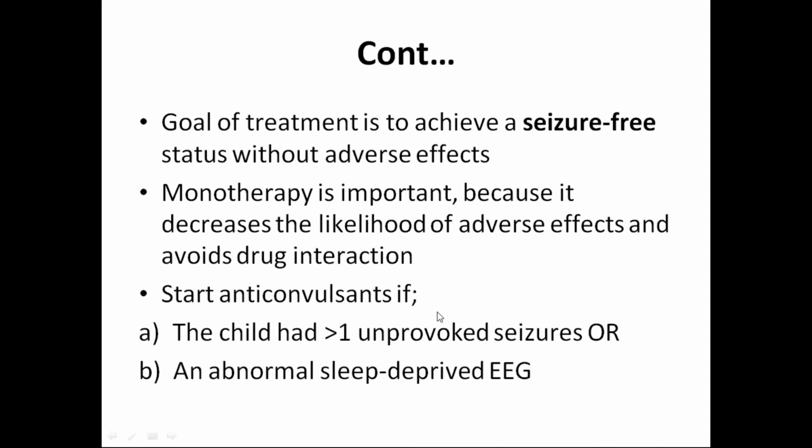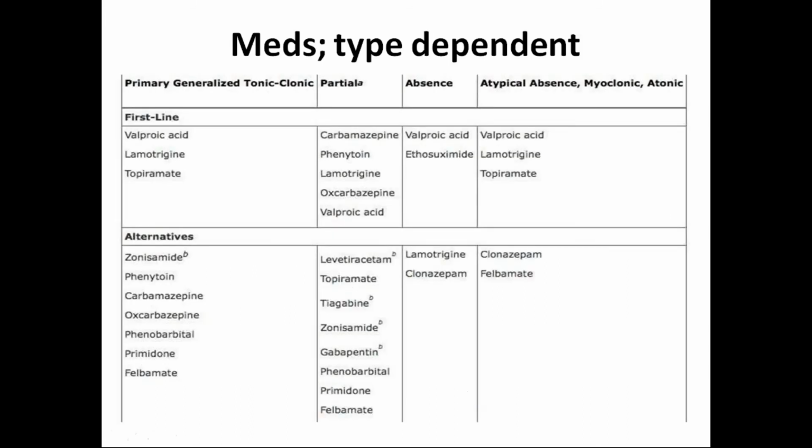So, start an anticonvulsant if the child had more than one unprovoked seizure. For just one unprovoked seizure, we should not start. If more than one unprovoked seizure, get an EEG done and definitely start the child on anticonvulsant. And on EEG, if the child is having an abnormal sleep-deprived EEG, definitely we should start anticonvulsant therapy. Commonly used medications are for primary generalized tonic-clonic seizures, partial seizures, absence and atypical absence, myoclonic and atonic seizures.